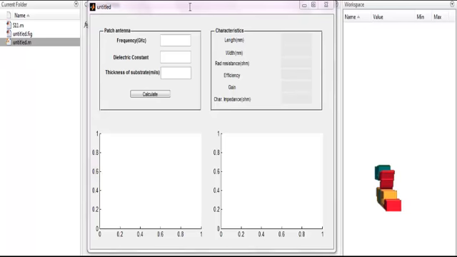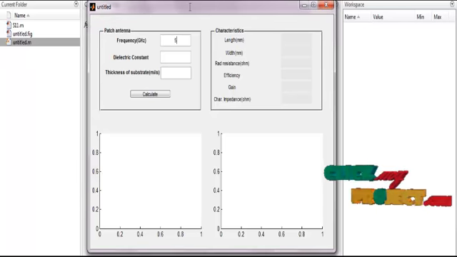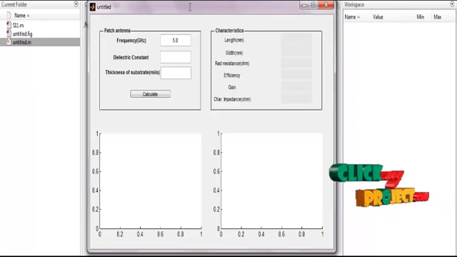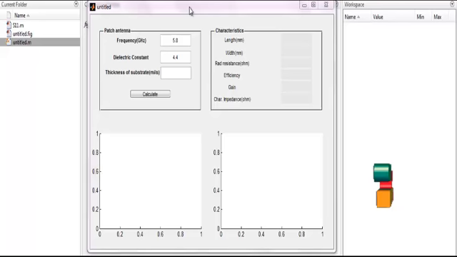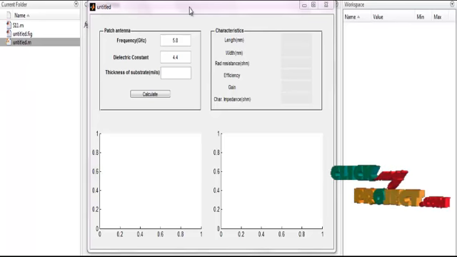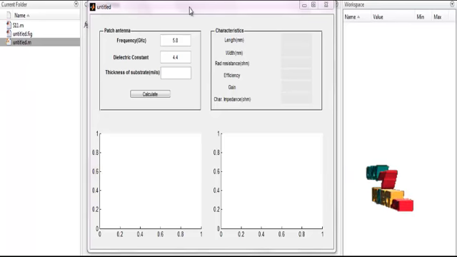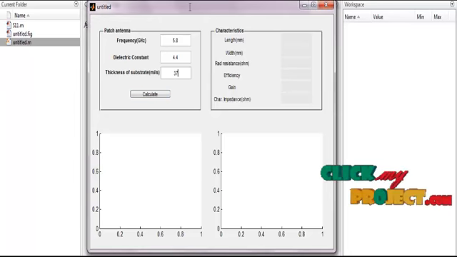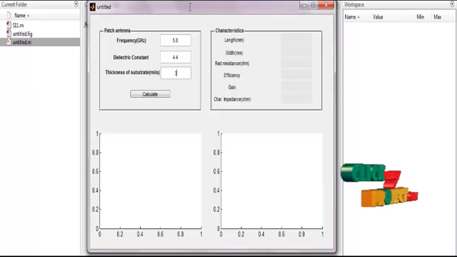In the frequency field we type, for example, 5.8 GHz, which is the center frequency. Then the dielectric constant: we are using the FR4 substrate, so the dielectric constant is 4.4. Then the thickness of the substrate is, for example, 1 mm. The mils are calculated as 1 mm equal to 39.37 mils. For example, 2 mm is equal to 78.74 mils. So here we obtain 39.37 mils, which is 1 mm.